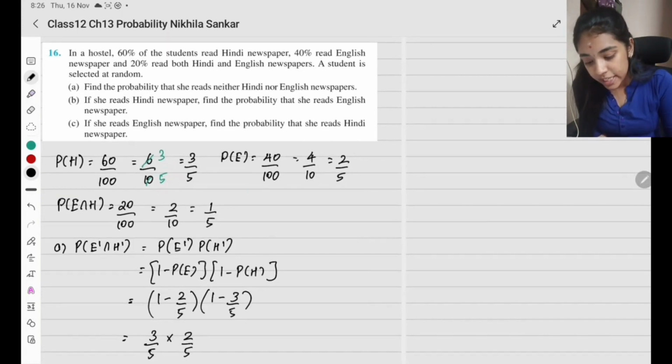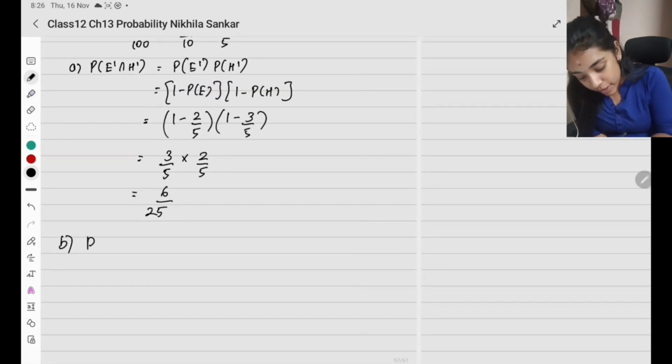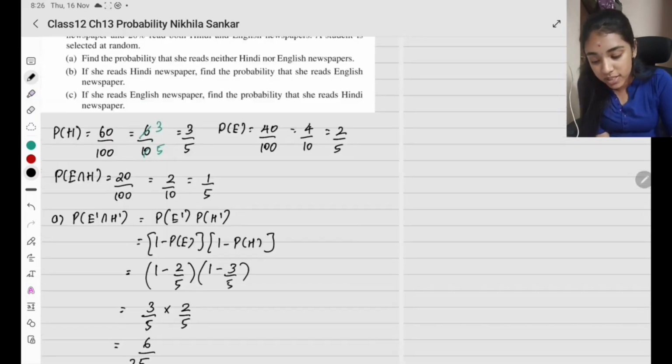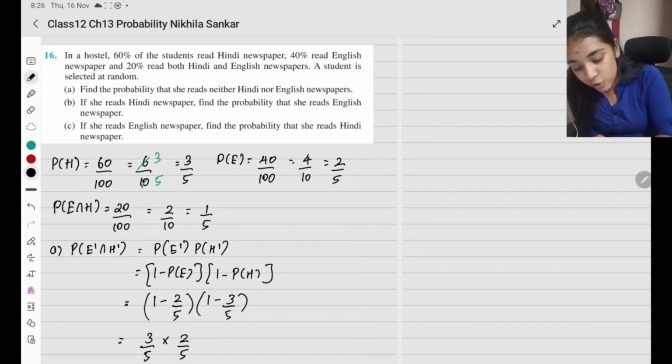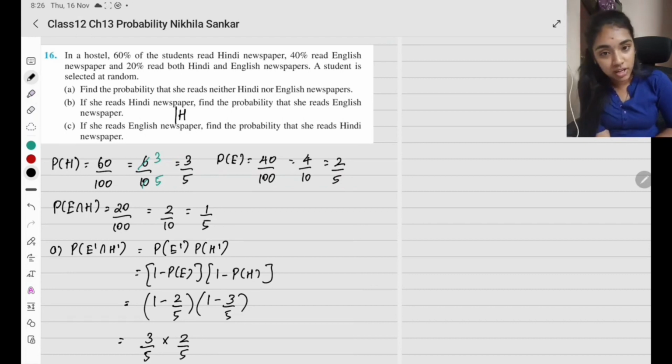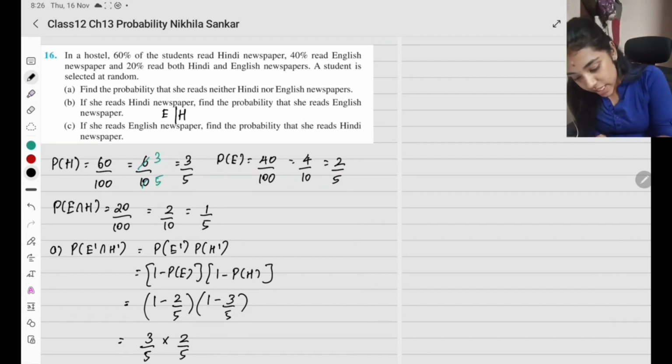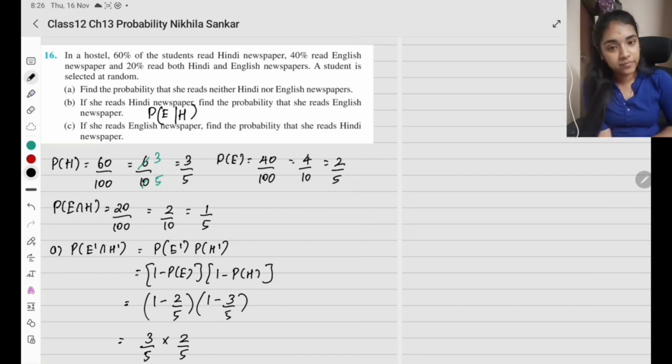Subsection B. If she reads Hindi newspaper, find the probability that she reads English newspaper. What does that mean? Probability of English, given that she reads Hindi newspaper. You understand? The condition has already been given: given Hindi newspaper, she knows how to read it. Find the probability that she reads English newspaper.